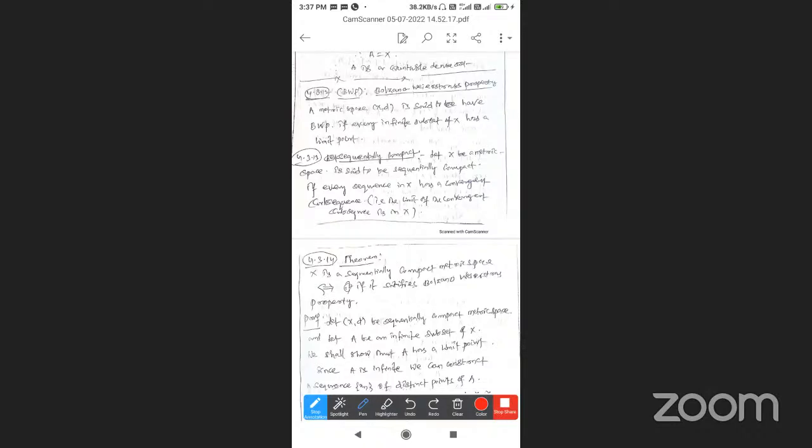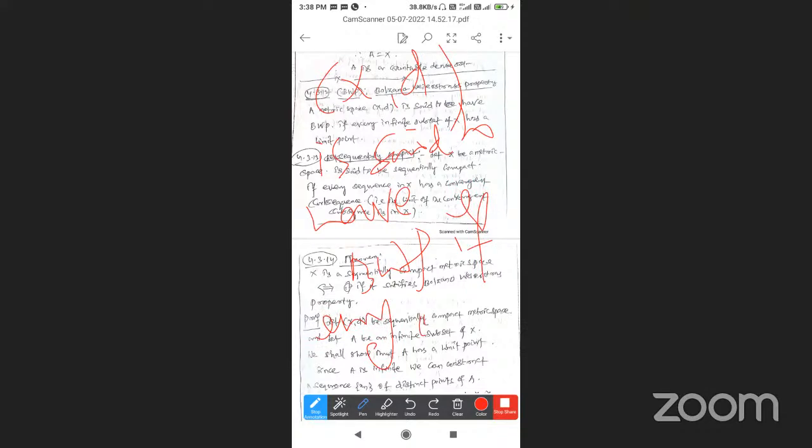A metric space (X, d) is said to have the Bolzano-Weierstrass property, BWP, if every infinite subset of X has a limit point. Every infinite subset of X has a limit point.